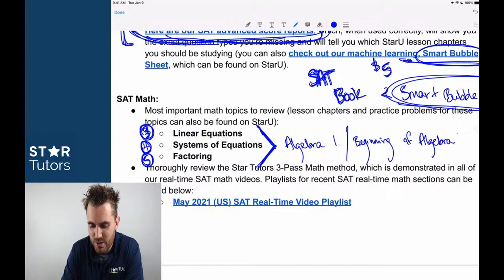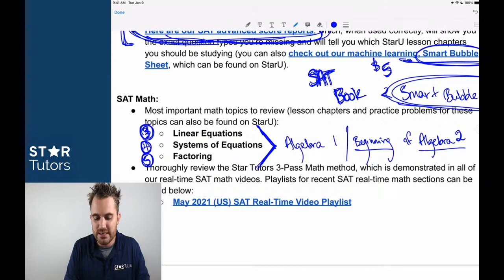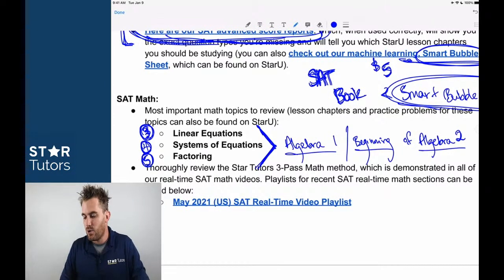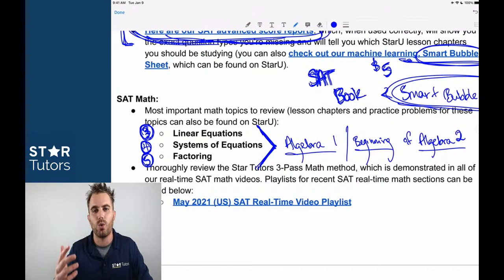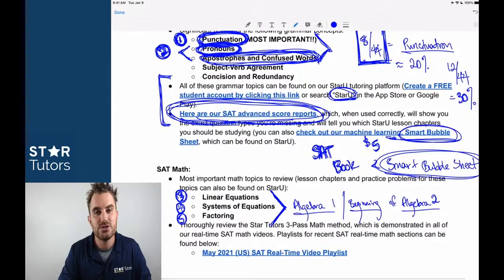Punctuation, pronouns, subject-verb agreement, apostrophes and confused words. That's stuff you learn back in middle school. And if we know that these topics are the easiest, we cannot put ourselves in a position where we're worried about other questions while missing these ones. These are the easiest points to make back up.